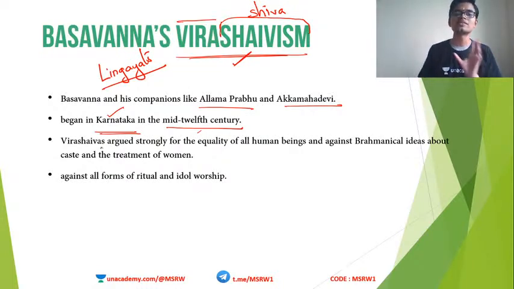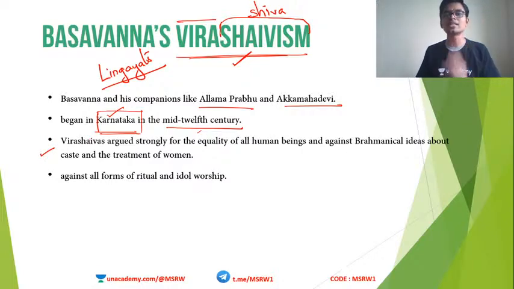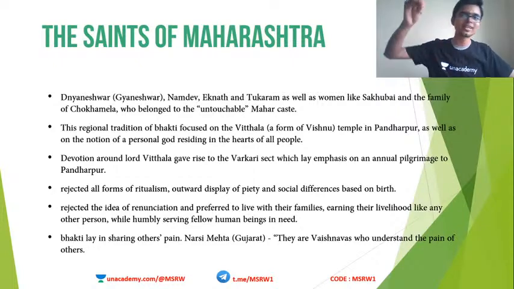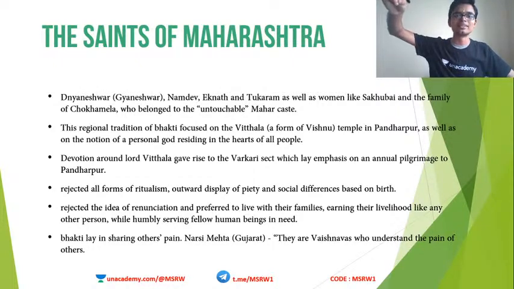So, the important points about Basavanna's Veera Shaivism: it happened in Karnataka. They were strongly against the inequalities in society, and they accepted men, women, and all other classes of people as such. Also, they were against idol worship, rituals, and sacrifices. Now let's go to another state, Maharashtra. We started in Kerala, came to Tamil Nadu, then saw Karnataka, and now we are moving to Maharashtra.